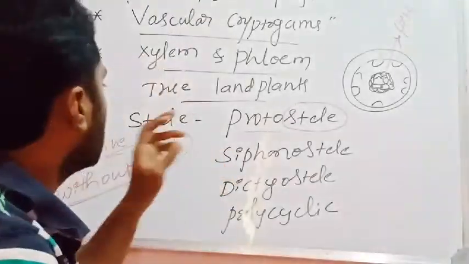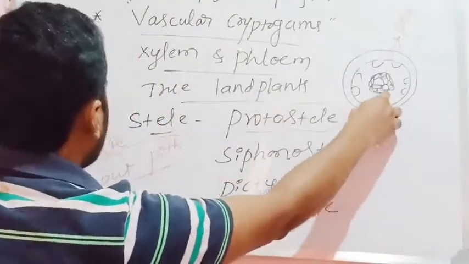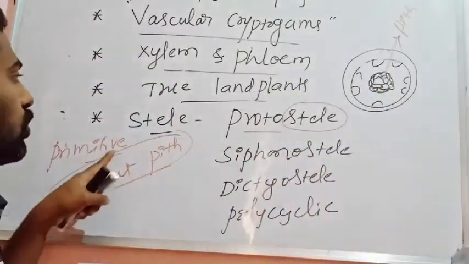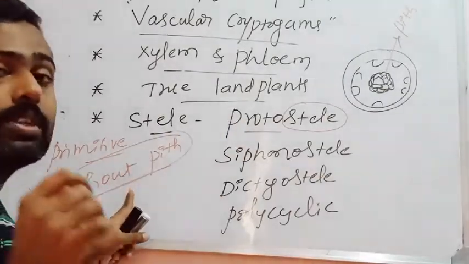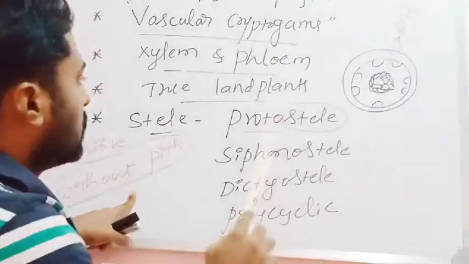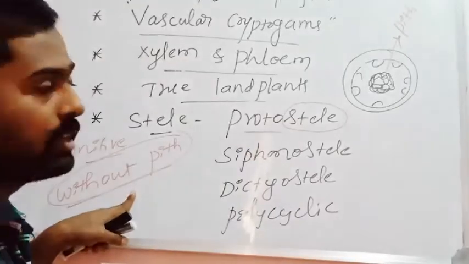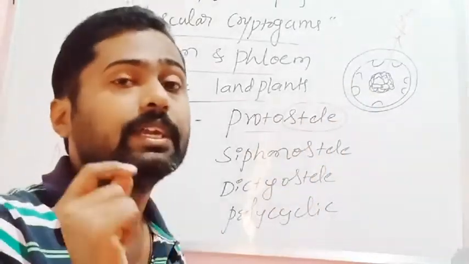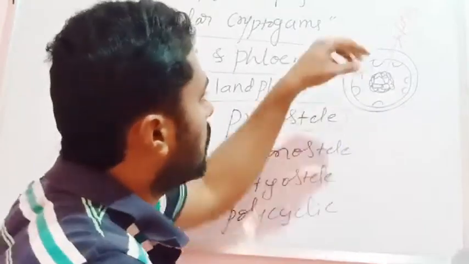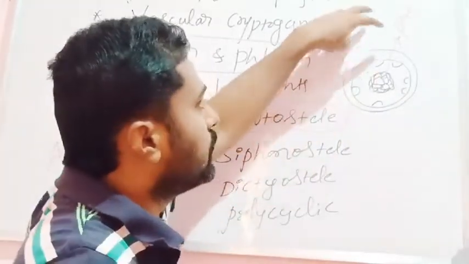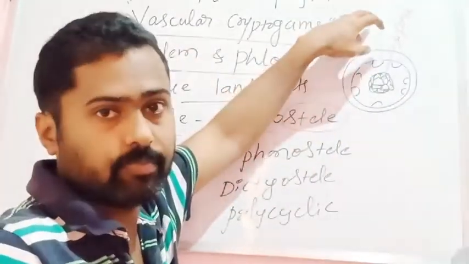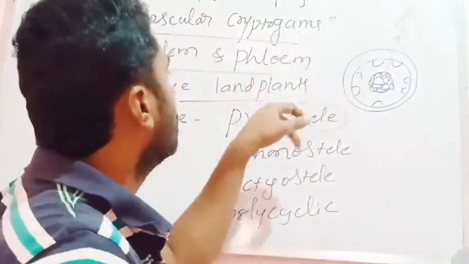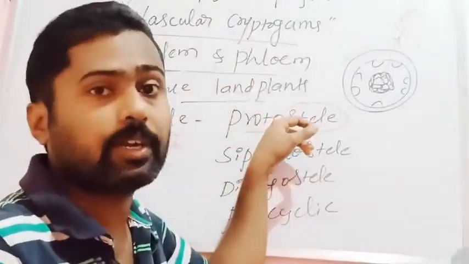So a stele in which the pith structure is not there, such a type of stele is said to be protostele. A protostele is without the pith. When pith is absent, we call it protostele. It can also be known as non-medullated stele. Non-medullated means it is not medullated by the pith. Pith is absent in the center. Such a stele is said to be the protostele or non-medullated stele.